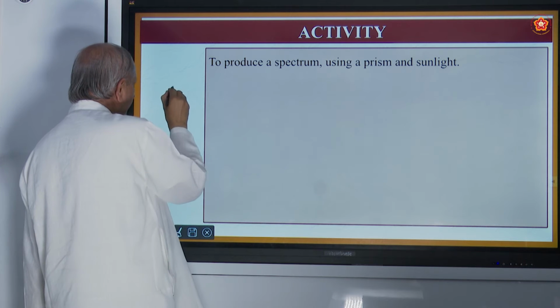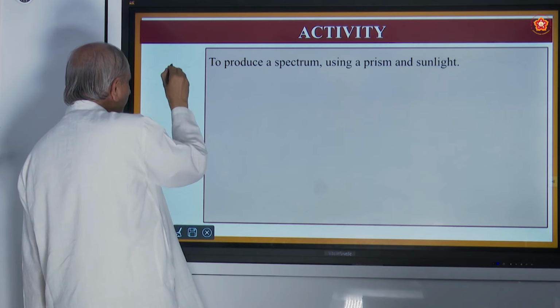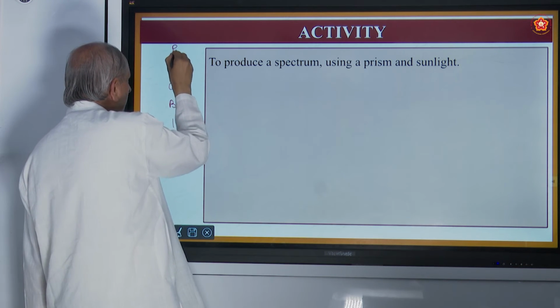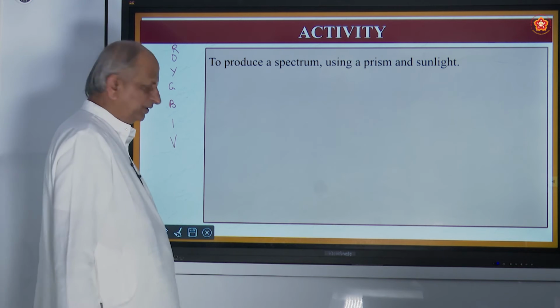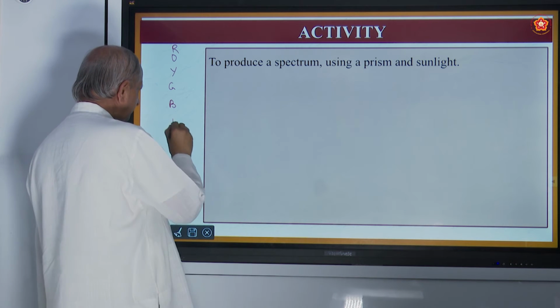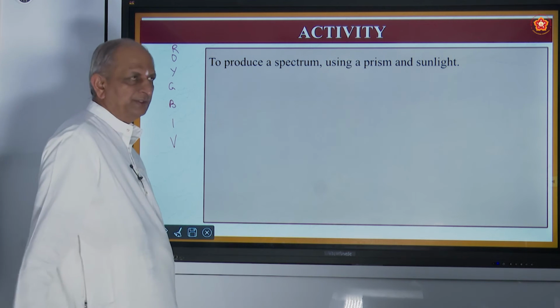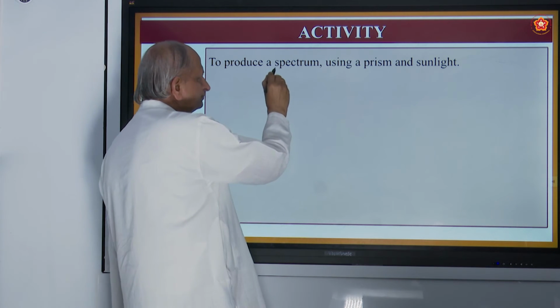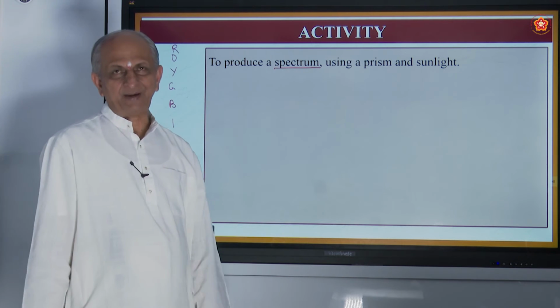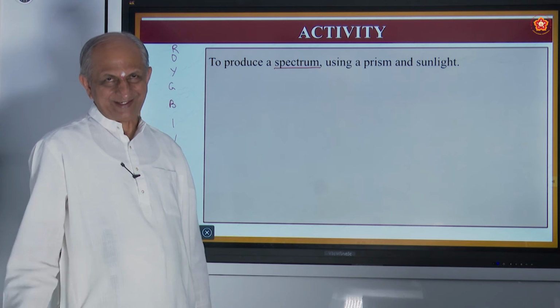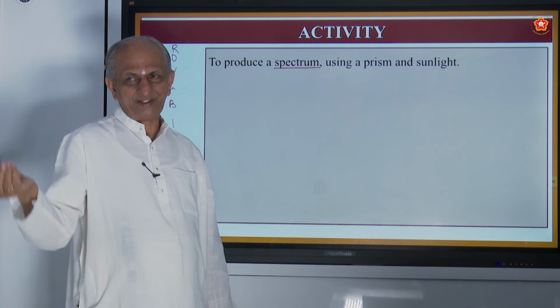I, B, G, Y, O, R. These are the colors. V stands for violet, indigo, blue, green, yellow, orange, red. This is called spectrum. Spectrum of light.